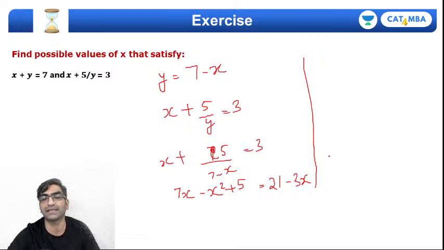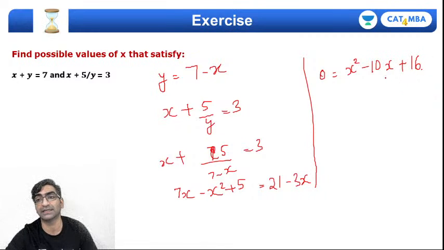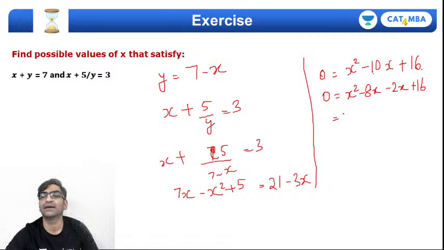Put it all together into a quadratic. What do I get? Let's take everything to the right hand side. 0 equals x square minus 3x minus 7x, that's minus 10x, and 21 minus 5 is plus 16. 8 into 2 is 16, and 8 plus 2 is 10, but not plus 8 and plus 2; it will be minus 8 and minus 2x, plus 16 equals 0. If you are good at it, you can directly see that it's x minus 8 into x minus 2, which means the two values of x that satisfy are 2 and 8.